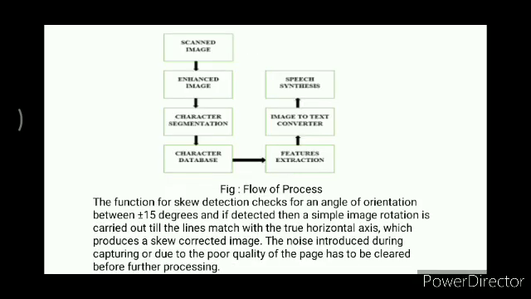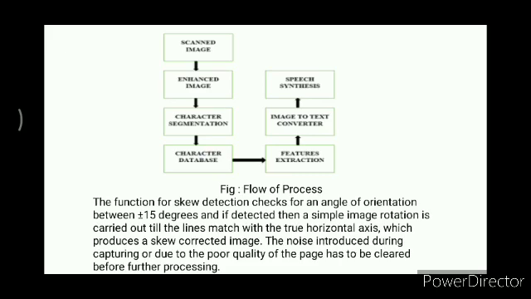Here is a schematic of the flow process. First, the image is scanned, then enhanced, followed by character segmentation, character database, feature extraction, image to text conversion, and last is speech synthesis. The function for skew detection checks for an angle of orientation between plus or minus 15 degrees, and if detected, a simple image rotation is carried out until the lines match the true horizontal axis, which produces a skew corrected image.